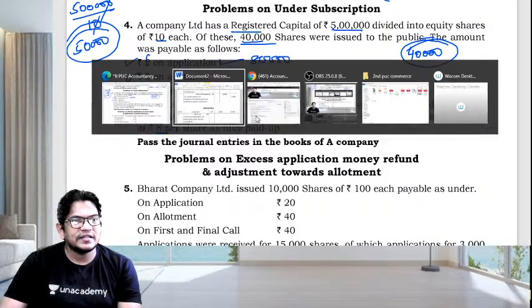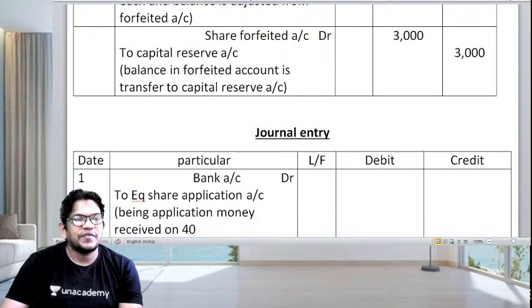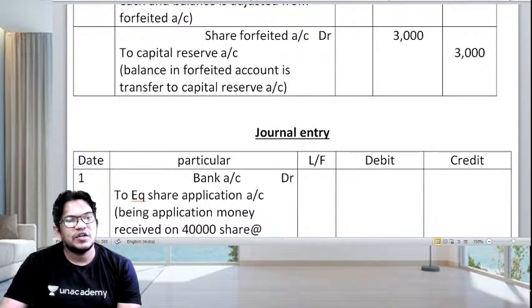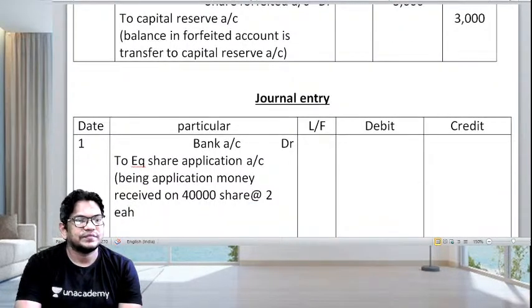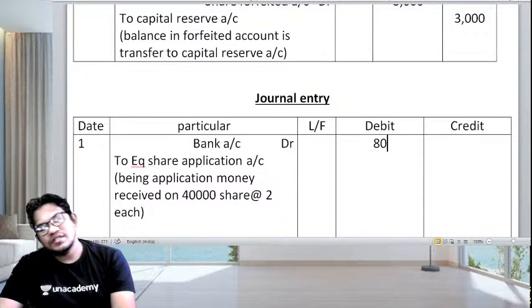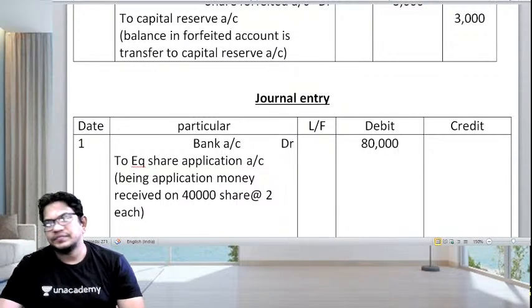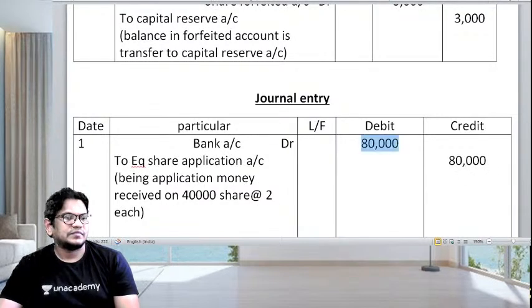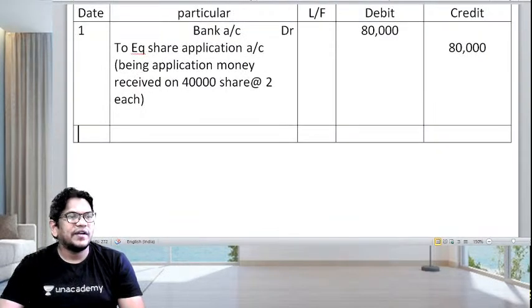Just multiply it. So on 40,000 shares at 2 each, that comes 80,000. So we have done with the first entry now.